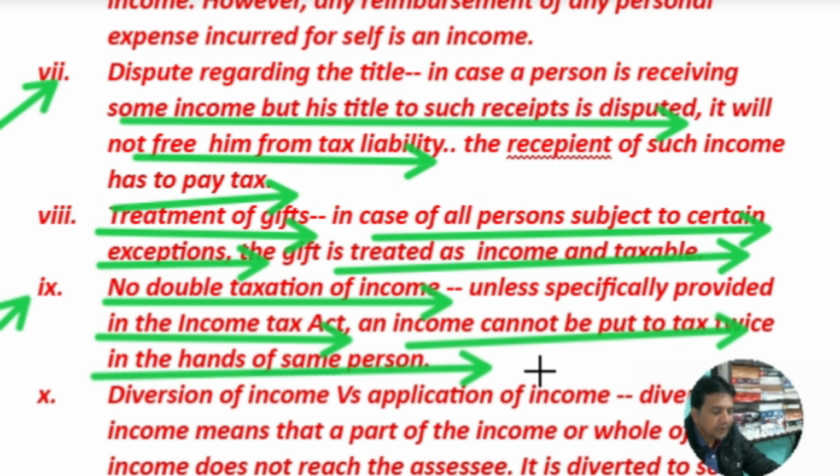But it does happen sometimes, like in the case of a company's dividend. A company is a separate entity, and the profit earned is taxable in the hands of the company. Later, when the dividend is paid out of the profit, that dividend is also taxable in the hands of shareholders as income. So there is double taxation. Here it is specifically provided that dividend income will be taxable in the hands of shareholders.